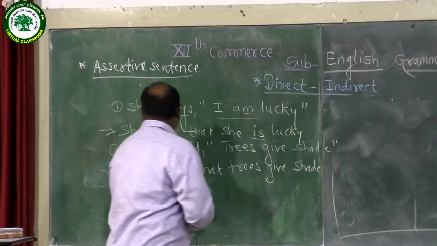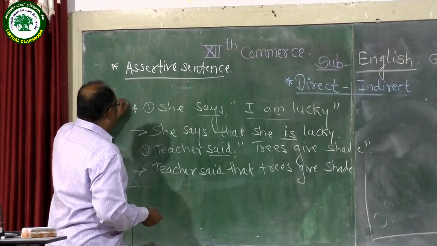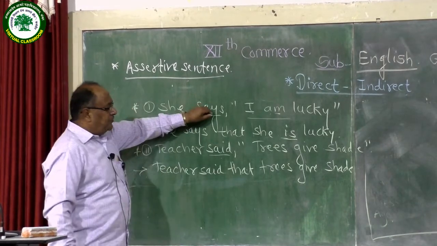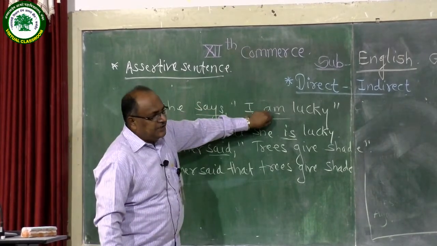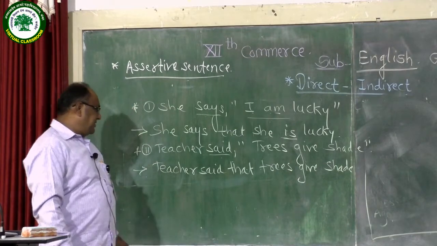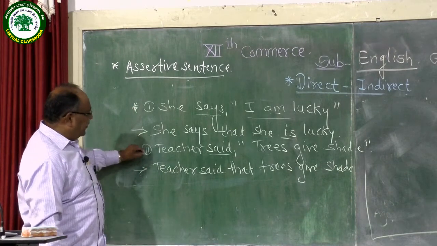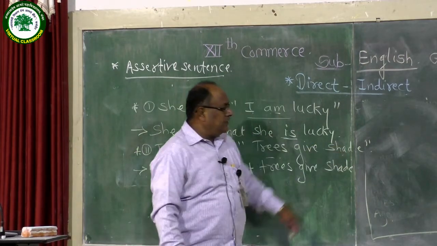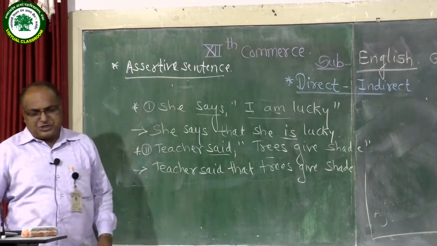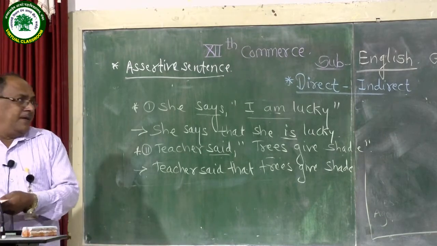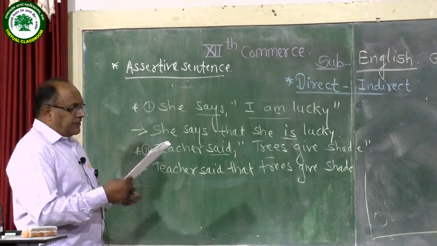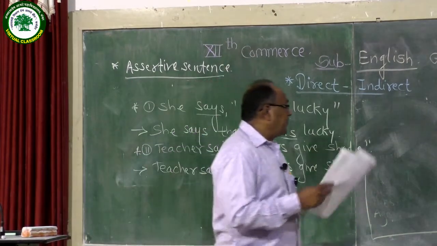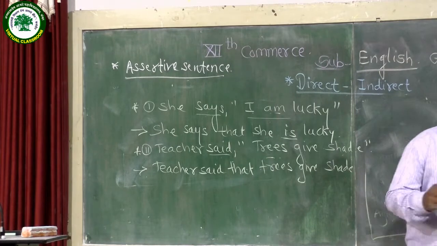So these are two exceptional examples. Remember, if reporting verb is simple present or a future tense, there should not be tense changes in an assertive sentence. If reporting verb is simple past and the inverted comma sentence is universal truth, there should not be changes in the indirect speech sentence. Now we turn to the actual rules of transforming assertive sentence into indirect narration.